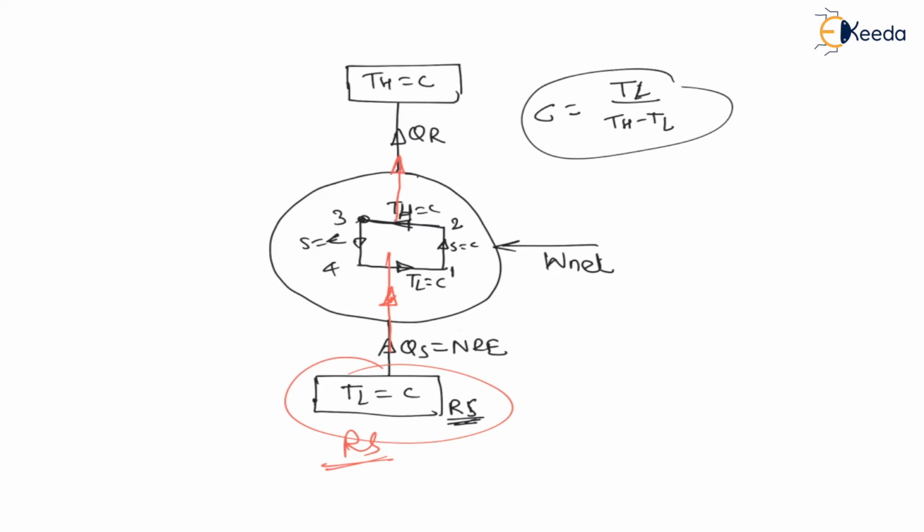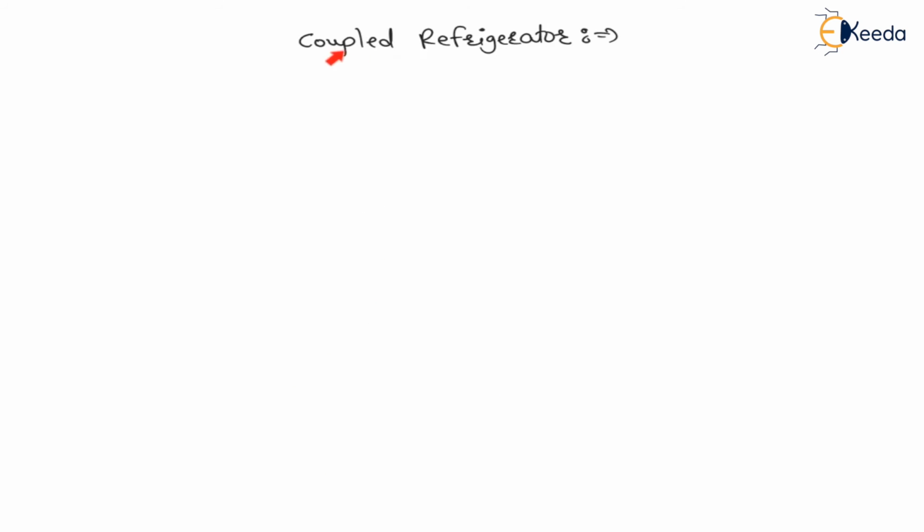Now we are going to see refrigerators in series, that is coupled refrigerators, a series arrangement. Let us say there is one refrigerator operating between a higher temperature T1 and a lower temperature T, consuming work W1.